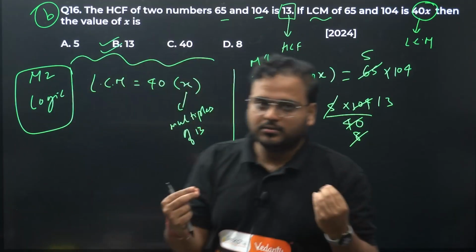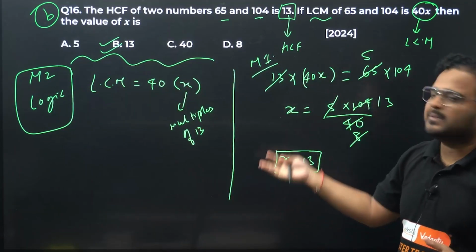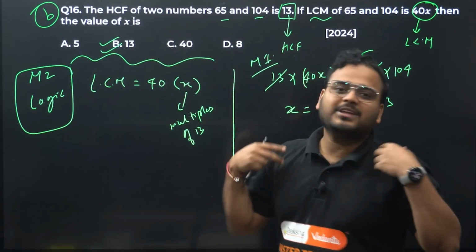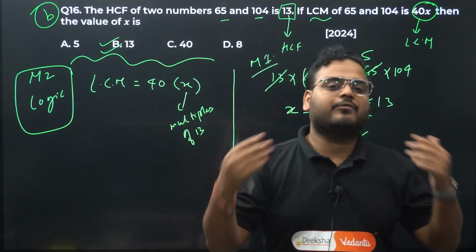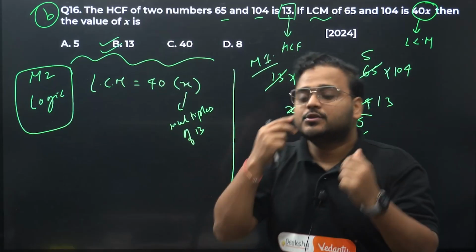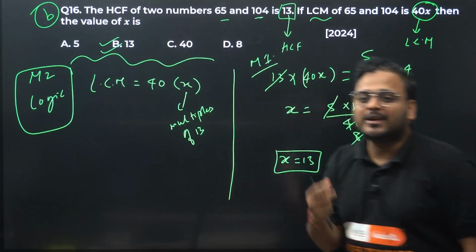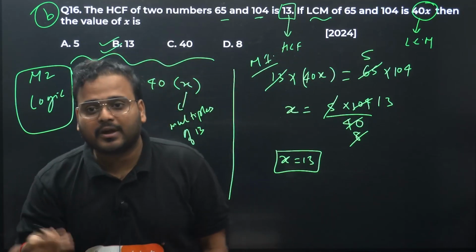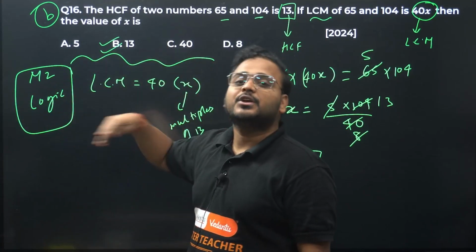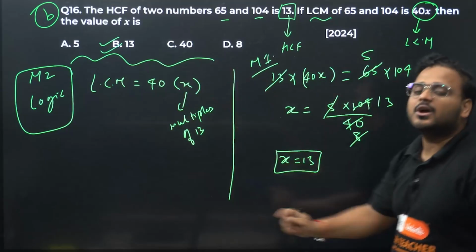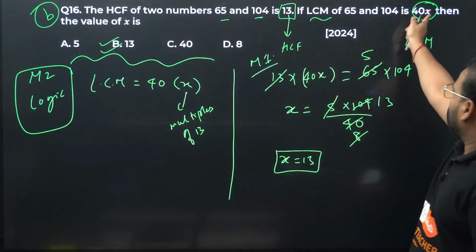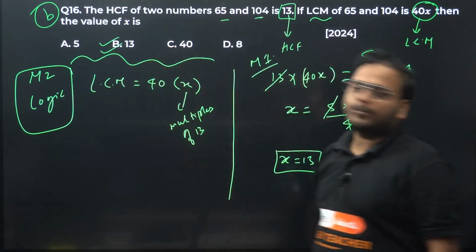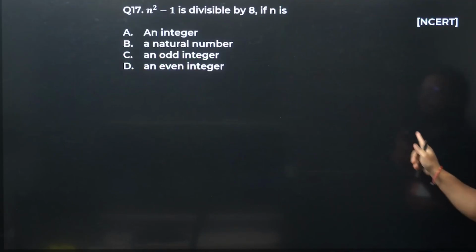That's my goal. This question might not come in the examination, and in the exam I will not be there with you to help you out or to think for you. So you have to build your ability to solve a problem, to think of a question in a different way. That's method number 2, using your logic to get the answer in 1 second. 13 is not a factor of 40. We have to introduce 13 over here. It means B is the only option. 1 second is over.